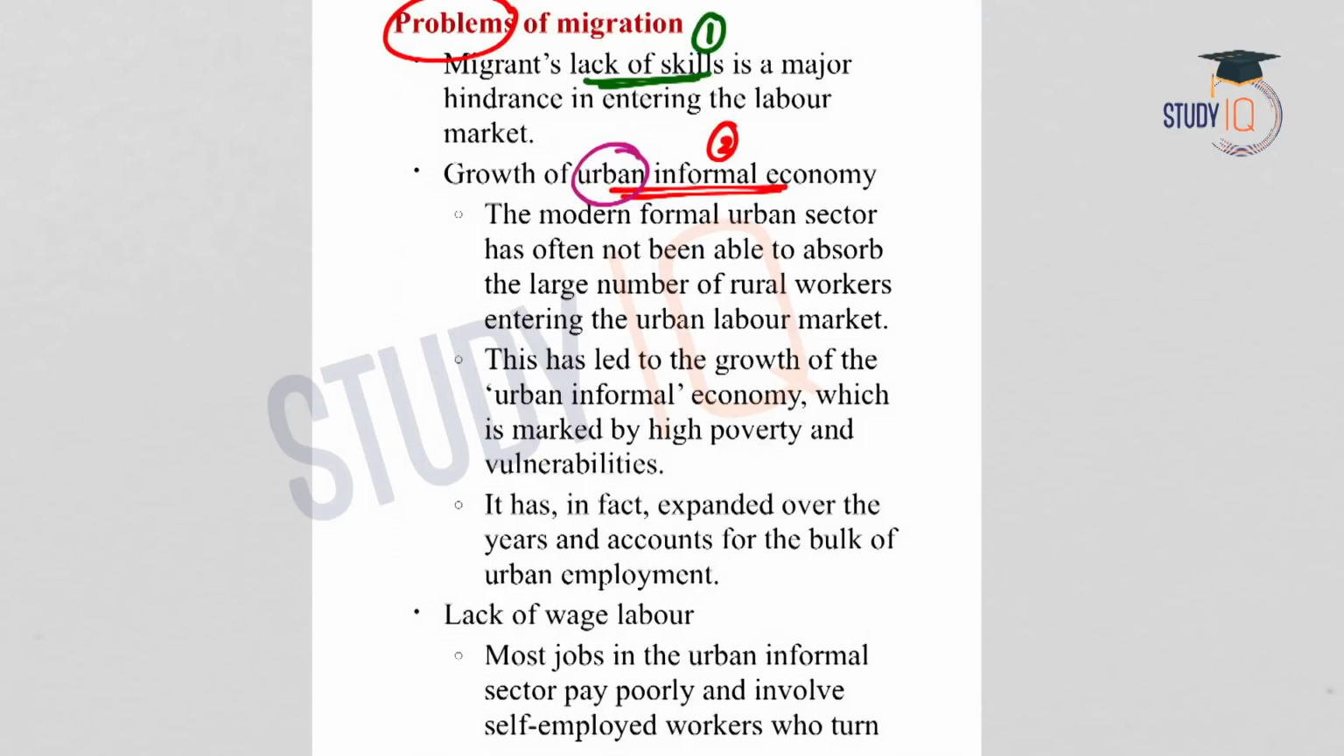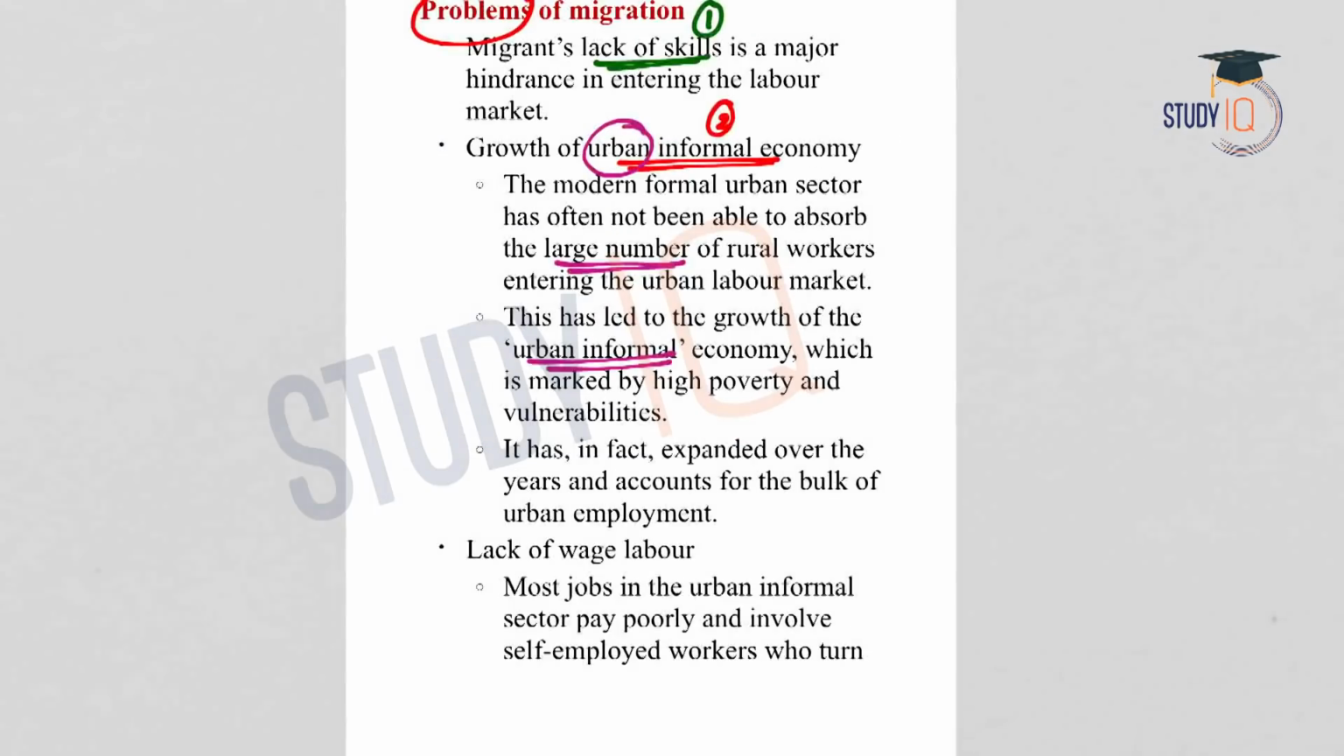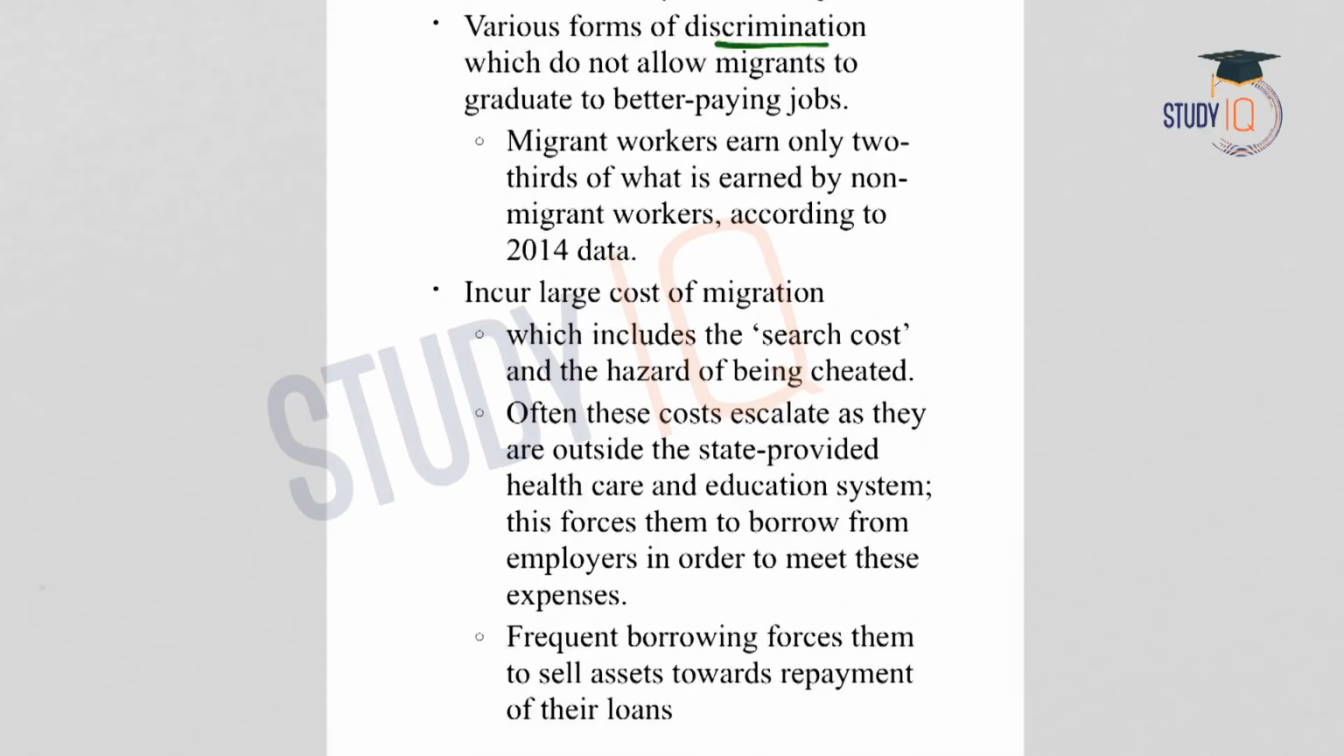The urban sector is not able to absorb the large number of rural workers entering the urban labor market, and this has led to the growth of the urban informal economy. When the urban informal economy expands, it leads to higher levels of poverty and vulnerabilities. Also, these unskilled workers in the urban informal sector are paid very poorly, and most of them are involved in self-employed work. Another problem is discrimination.